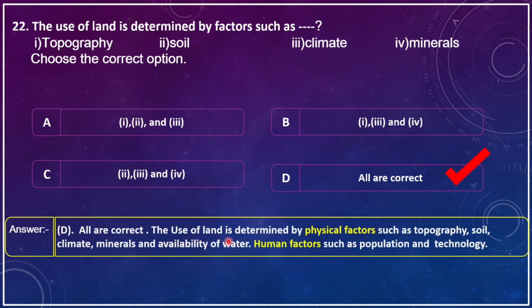The use of land is determined by physical factors such as topography, soil, climate, minerals and availability of water. These are physical factors. Now human factors are population and technology.